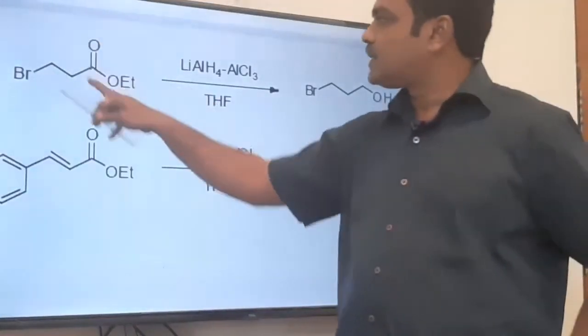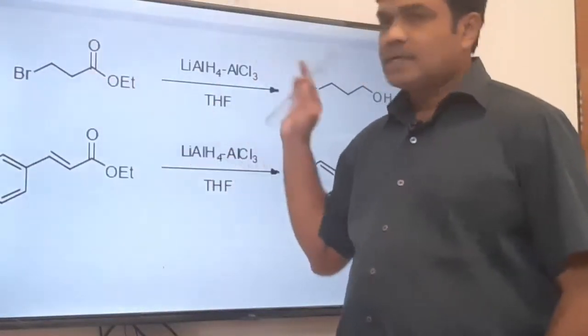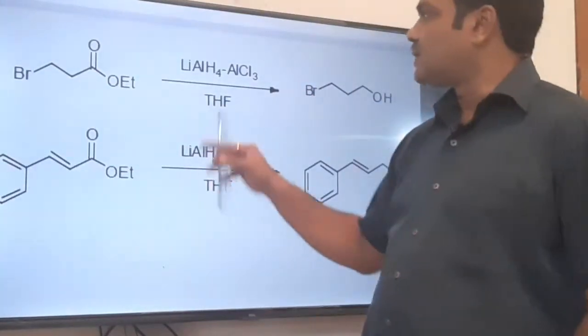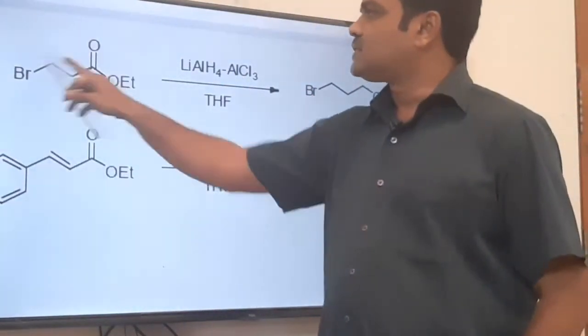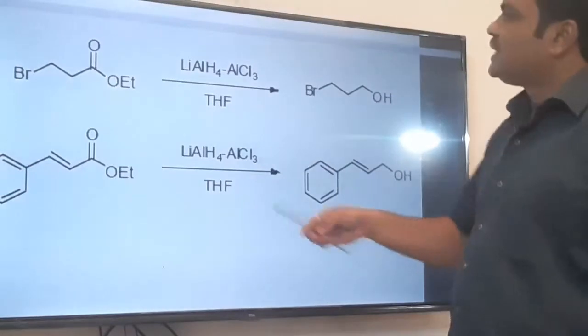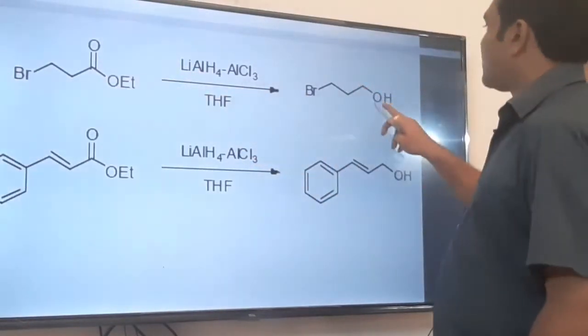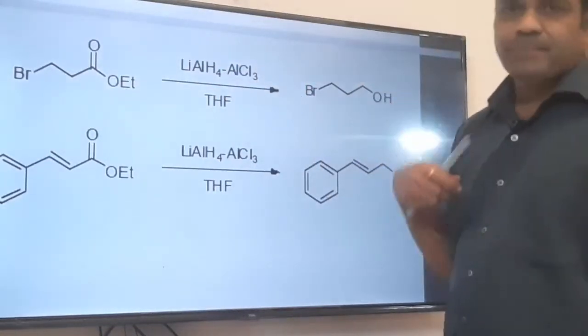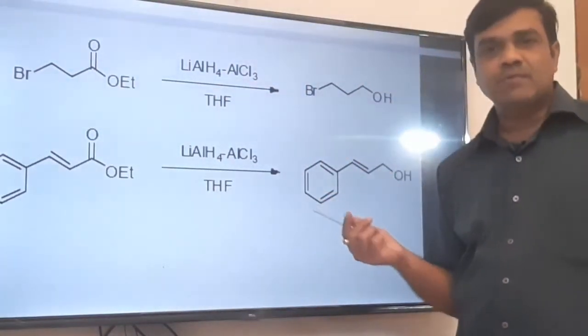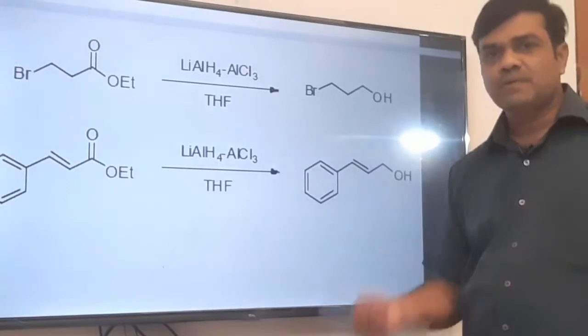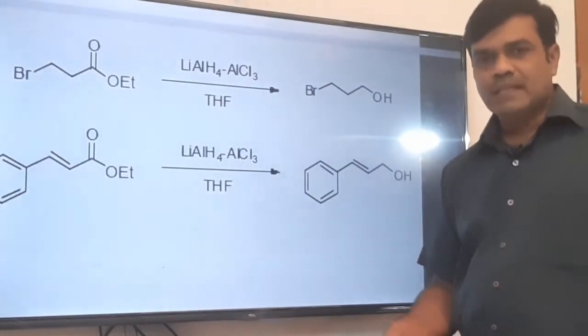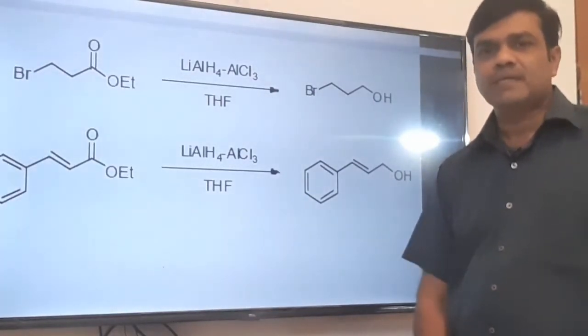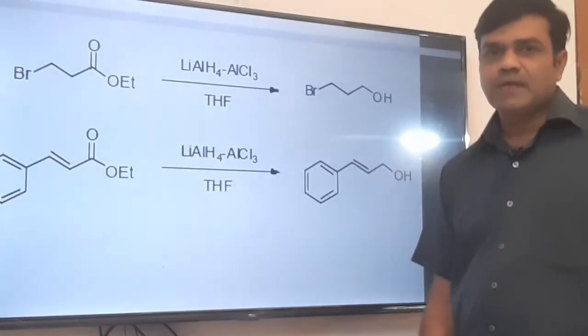Here two functional groups are there which are susceptible for the reaction with lithium aluminum hydride. One is ester and other is bromine. But here, the ester group is converted to primary alcohol as usual, but the bromine atom remains as it is. But in earlier cases I told you that the ester group is reduced, as well as bromine, that is the halogen atom, is also replaced by hydrogen, means it is also reduced.